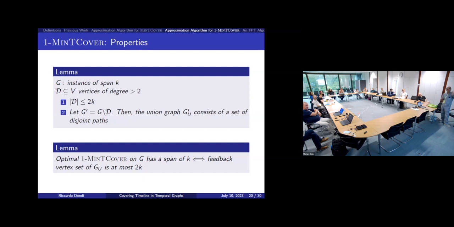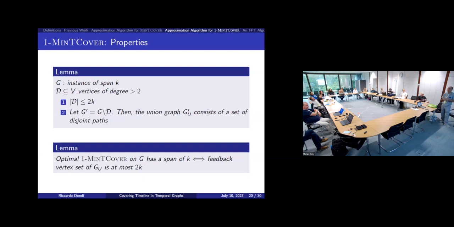We consider a graph G admitting a solution of span K, and we focus on the vertices that have degree larger than 2. What we can prove is that this set consists of at most 2k vertices. This is the first point.